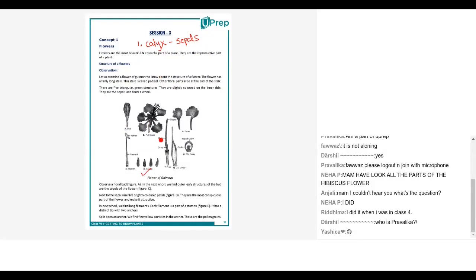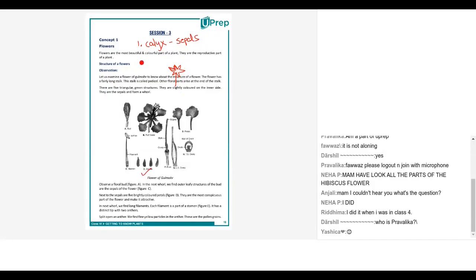Sepals are the little tiny green triangular things that you see, normally 5 or 6 in number, just next to the stalk, which normally remain closed when it is a bud. That is the sepal, right? And 4 or 5 sepals combined together are known as the calyx.